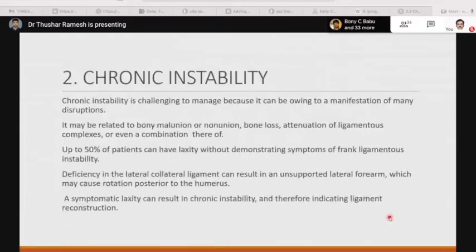Chronic instability. Chronic instability is challenging to manage owing to the manifestation of many disruptions. It may be related to bony malunion, non-union, bone loss, attenuation of the ligament complex, and even a combination of these. Up to 50% of the patients have laxity without demonstrating symptoms of frank ligamentous instability. Deficiency in the lateral collateral ligament can result in an unsupported lateral forearm, which may cause rotation of the posterior humerus. A symptomatic laxity can result in chronic instability, therefore indicating a ligament reconstruction.